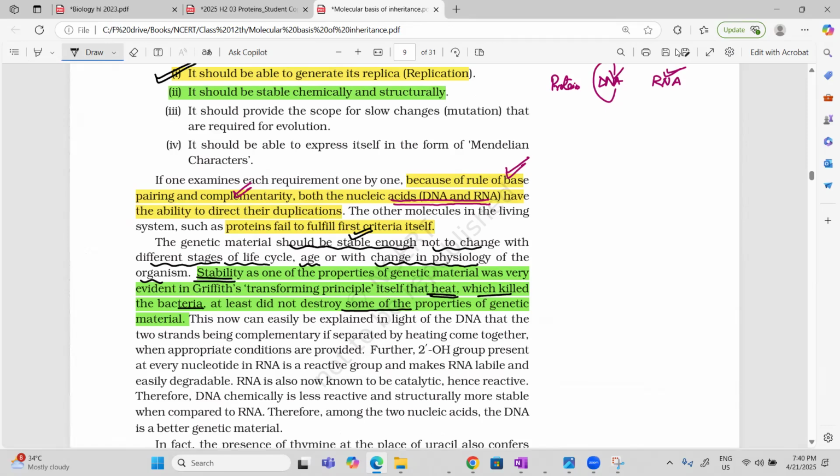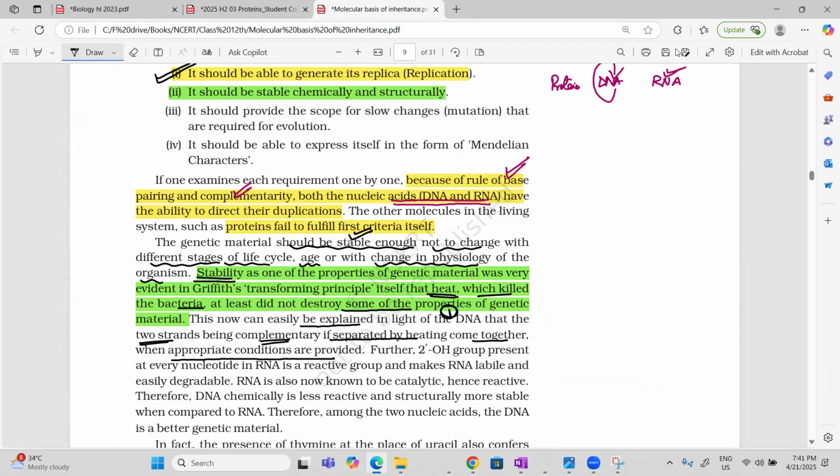Now, how can you explain it? This is explained in the light of the DNA. The first property is that DNA is two-stranded. And because they are complementary, if you separate them by heating, they can come together if appropriate conditions are provided.